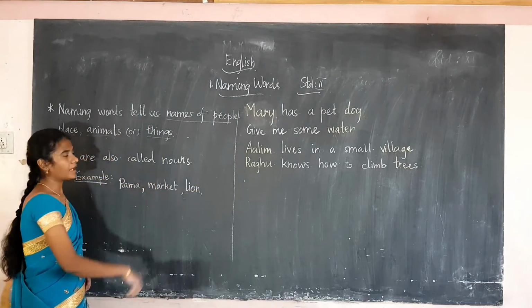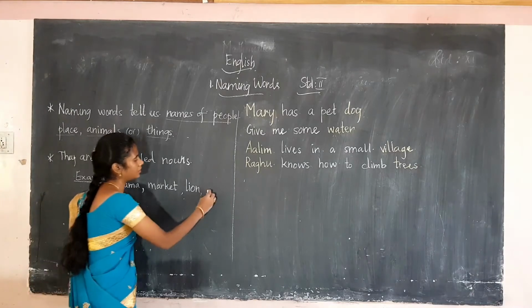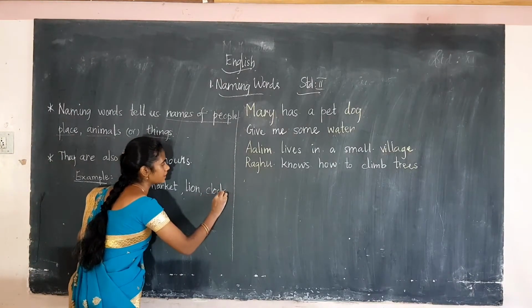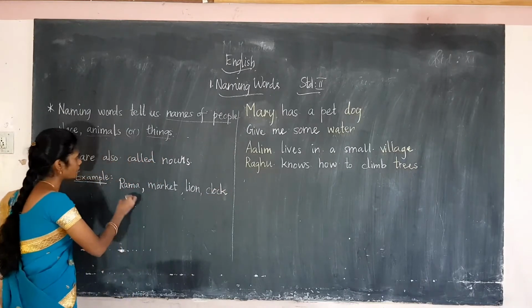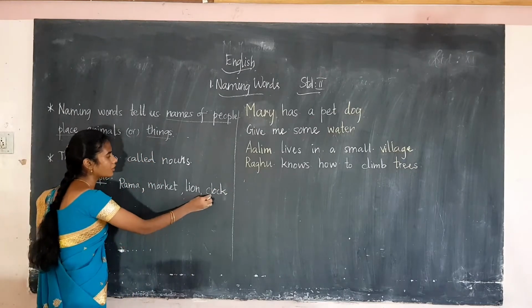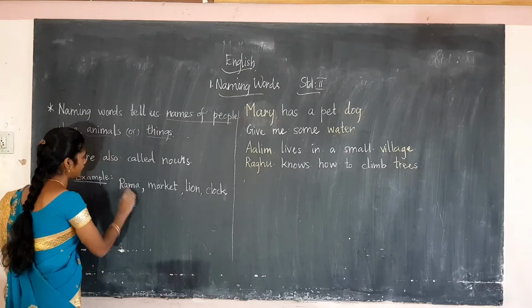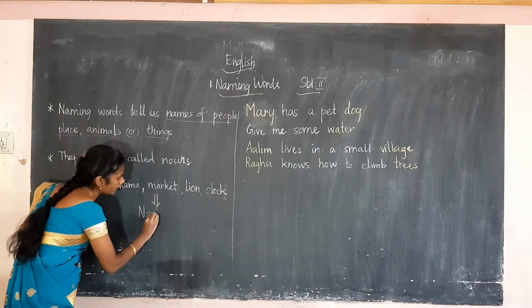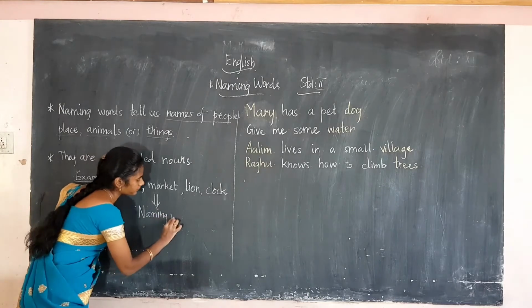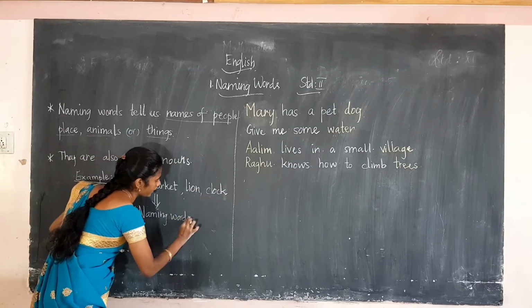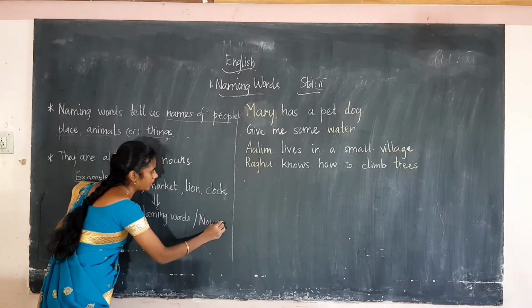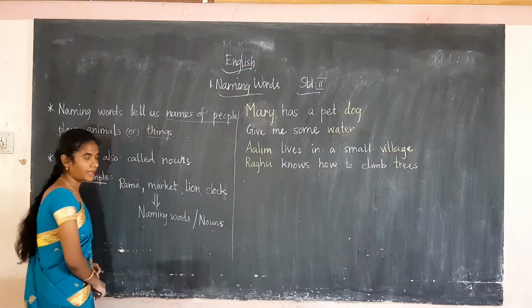Then you can take anything, like clock. Clock is a thing. So Rama, market, lion, clock are the nouns, or the naming words.